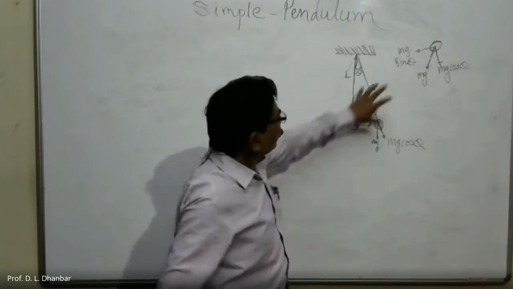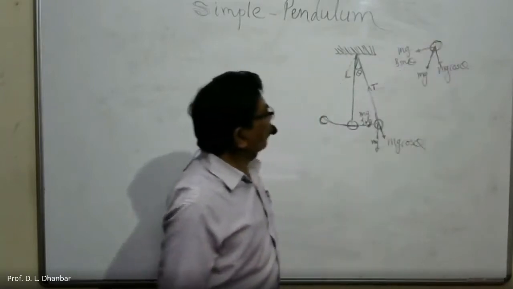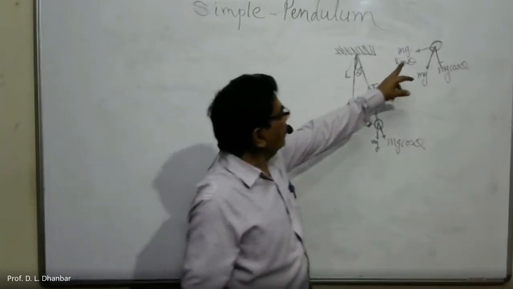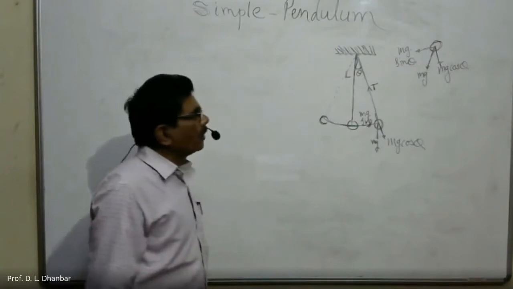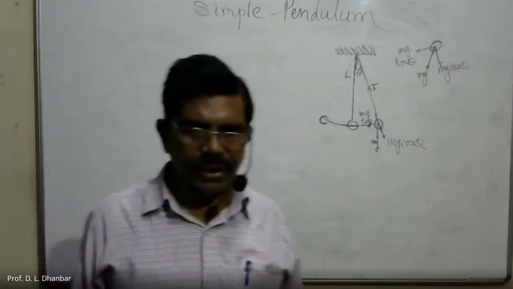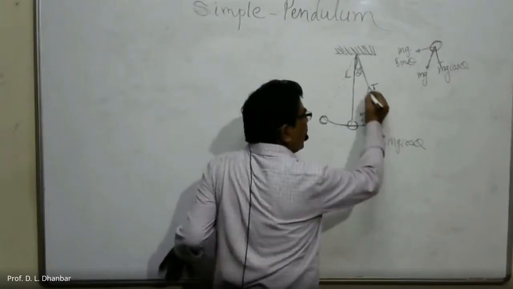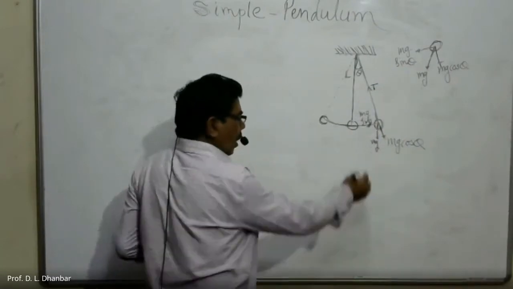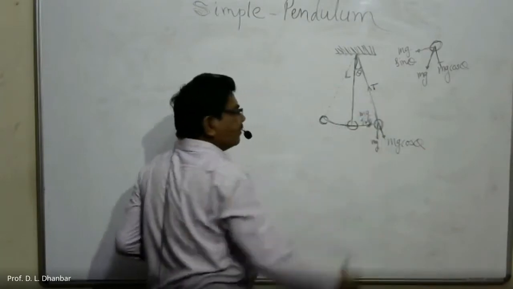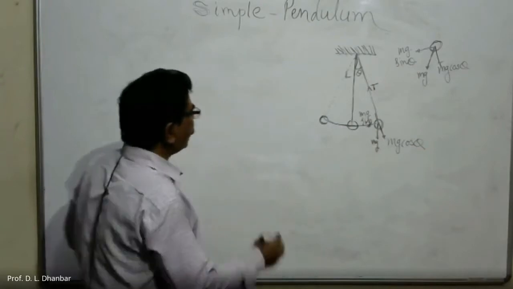Okay. So the same figure I have drawn here. In this figure, it clearly indicates that mg can be resolved into two components, mg cos theta and mg sin theta. If you observe this figure, you will find that this component mg cos theta gets balanced by the tension created in the string.